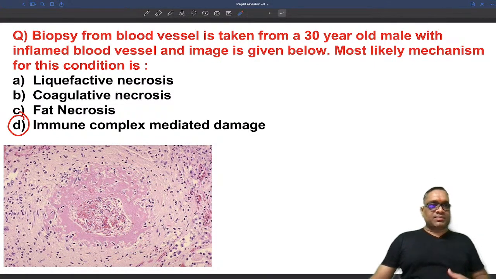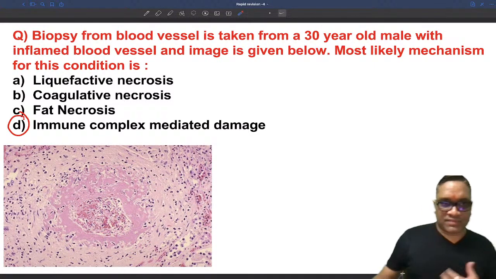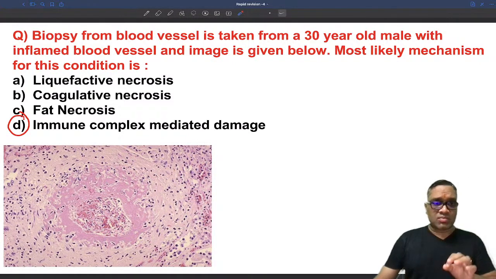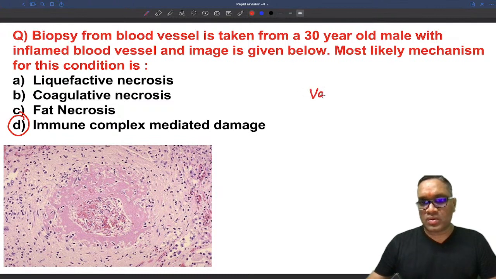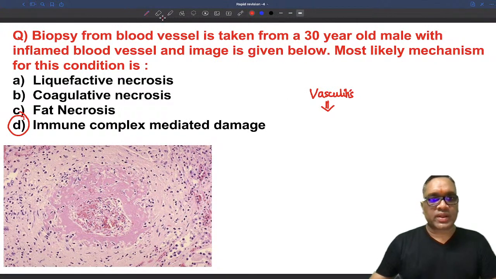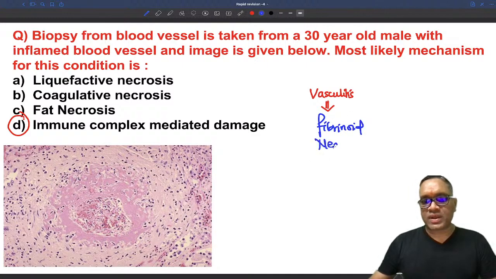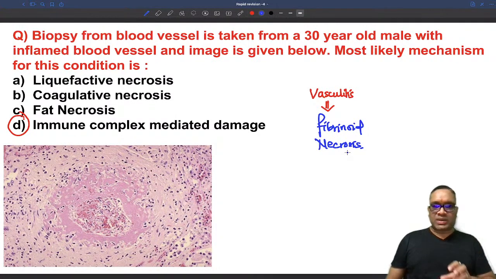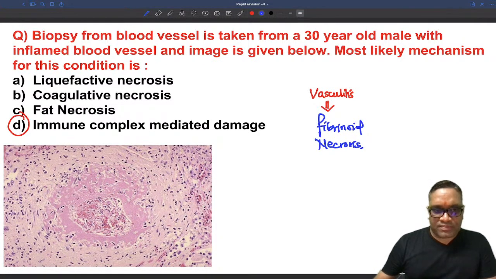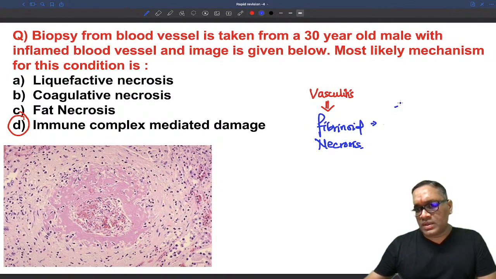The history says blood vessel, and inflammation of the blood vessel means you have to think about vasculitis. And in vasculitis, what kind of necrosis are we going to see? We are going to see fibrinoid necrosis. So this is a picture of fibrinoid necrosis, and fibrinoid necrosis is mediated by immune complex mediated damage. Remember, fibrin will be pink in color. That is the important point you have to remember.